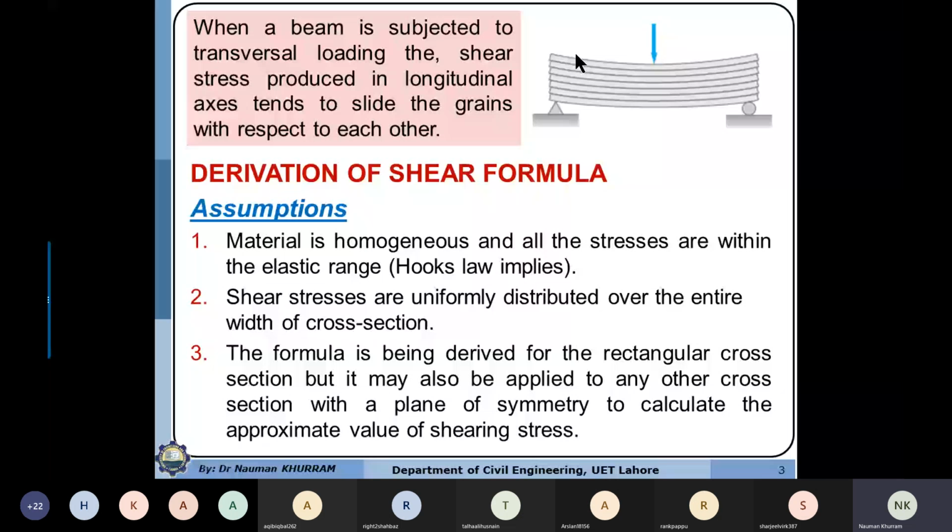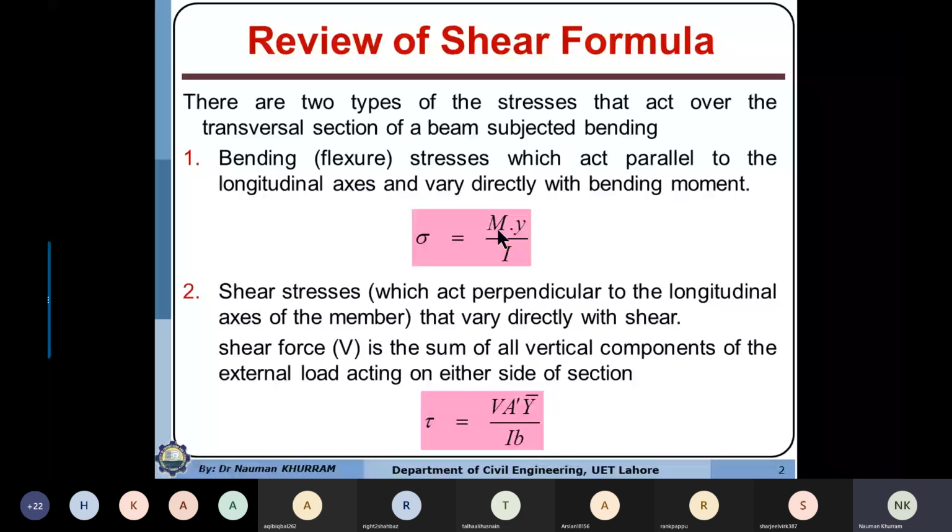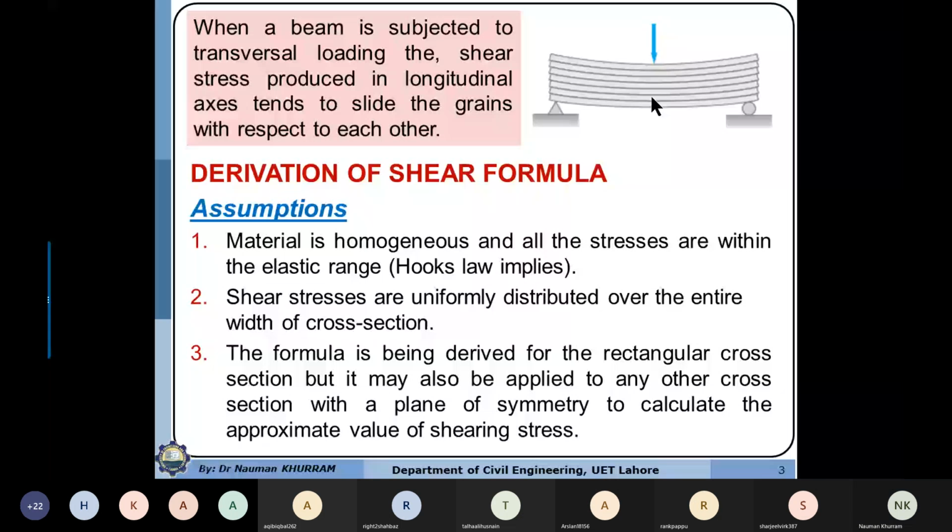But at the same time, when we are increasing the load, the moment is also increasing. Due to the moment, the flexure stresses, which are compressive on one side and tensile on the other side, are also increasing. Then this beam will either fail when the tensile stresses on this side are more than the tensile strength of this fiber, or if the compressive stresses produced on this side are more than the compressive strength of the fiber on the other side, or the failure will occur when the applied shear stresses are more than the shear strength of the bolt or the shear strength of the material.